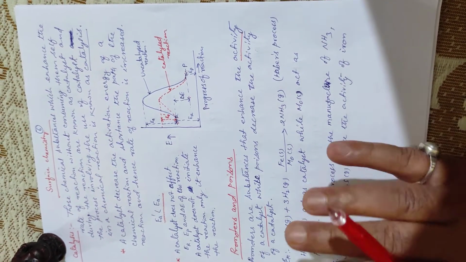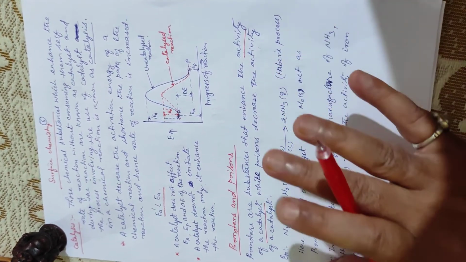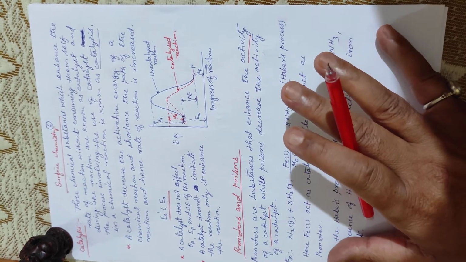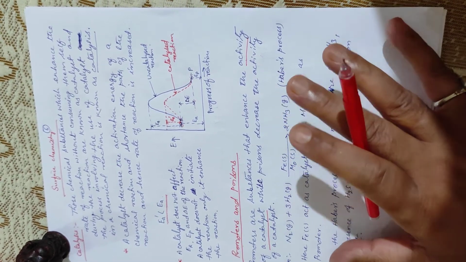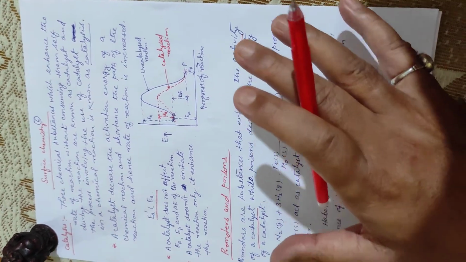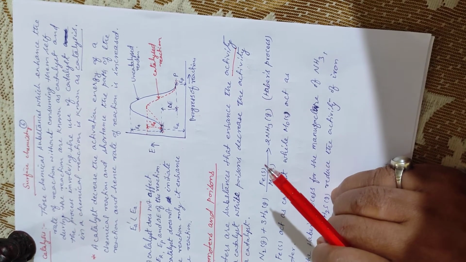Now see, this is a very common example in your life: if students are the reactant, your teacher is the catalyst and the principal is the promoter. The teacher activates the students and the principal activates the teachers.